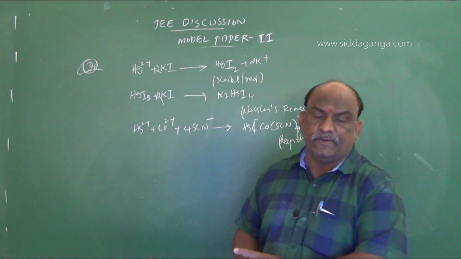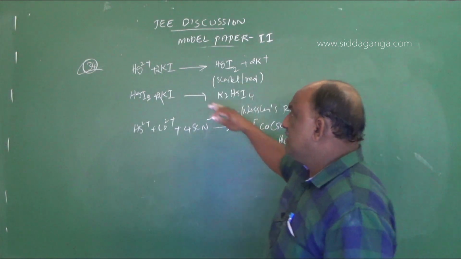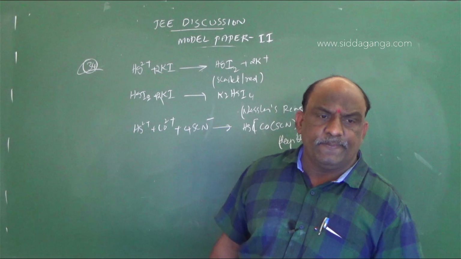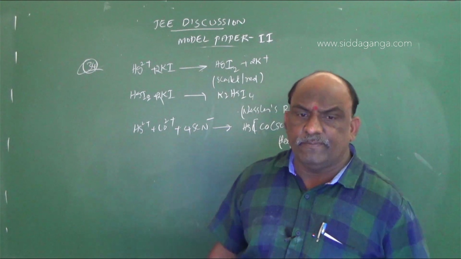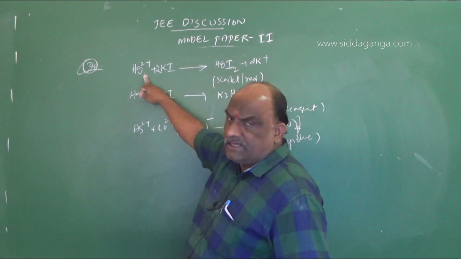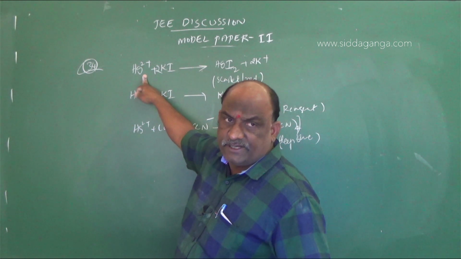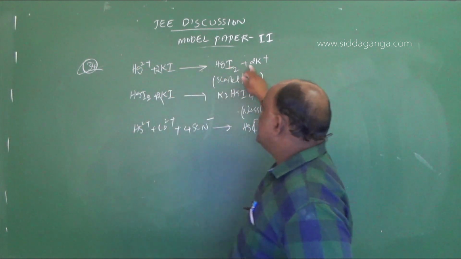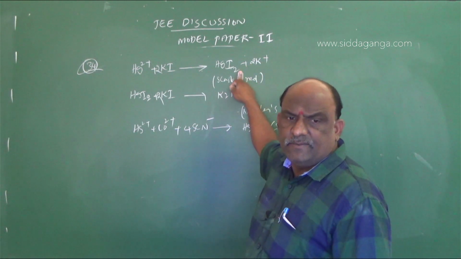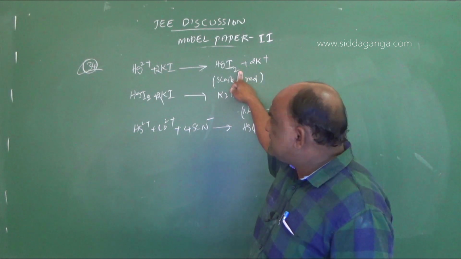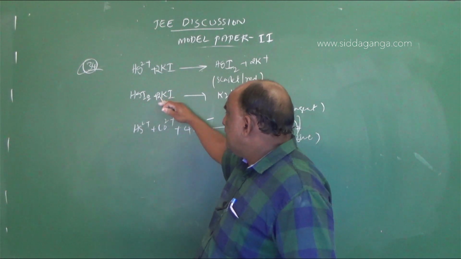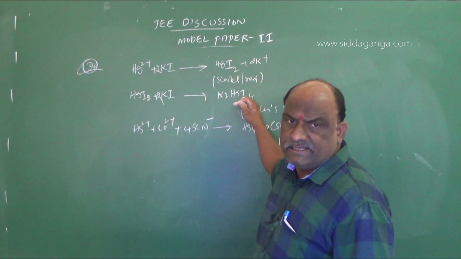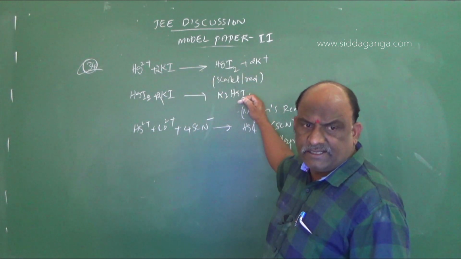Once again I would like to explain this question. You should take any one metal ion, a solution of metal ion, when treated with potassium iodide. Hg2+ is the correct example, because we expect such questions for the entrance. Hg2+ plus 2KI gives HgI2, which is red in color. This red compound dissolves in excess of potassium iodide and we get Nessler's reagent, which is colorless.